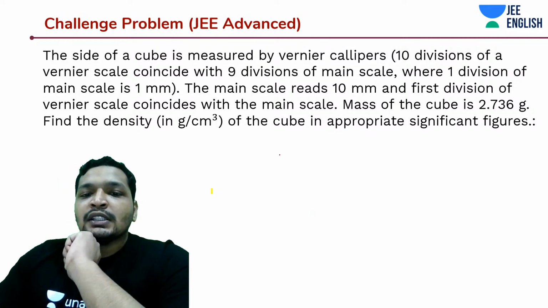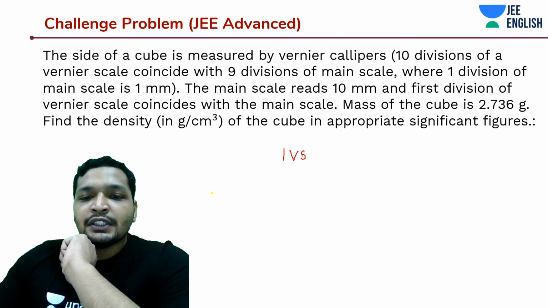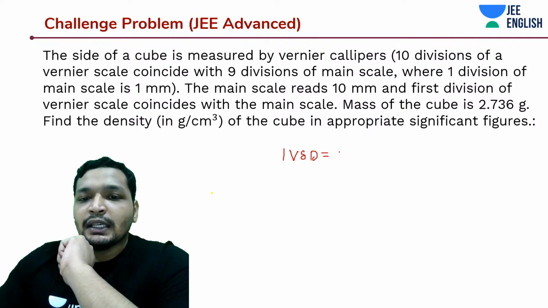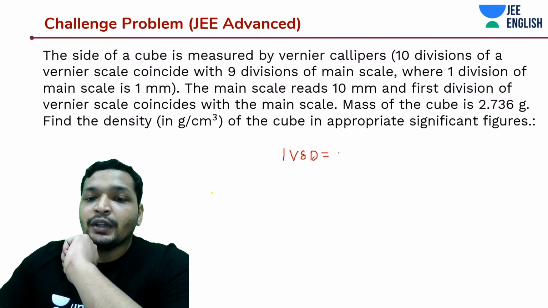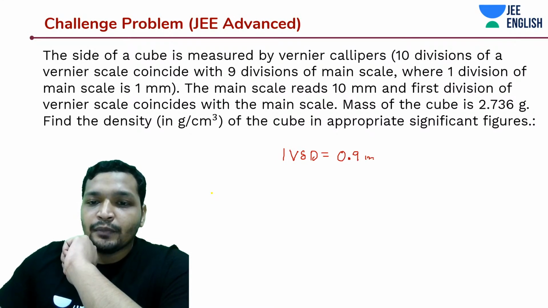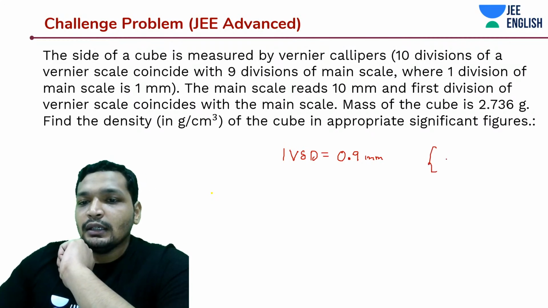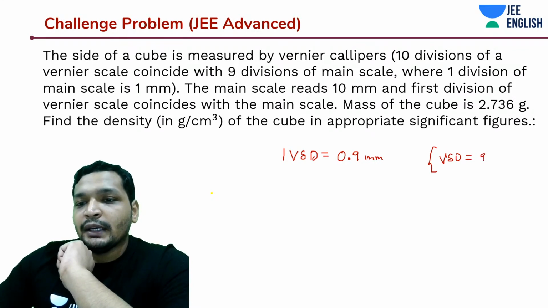Okay. So how much is one Vernier scale division? One Vernier scale division is nothing but 1/10 of the main scale division. Sorry, 9/10 of the main scale division. Okay, that's going to be 0.9 mm. Okay, how did I get it? 1 VSD is equal to 9/10 into 1 mm.